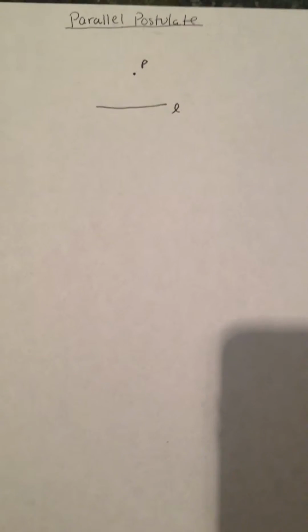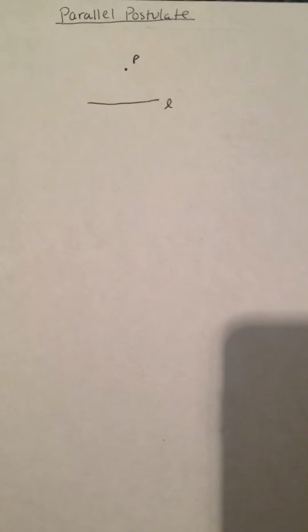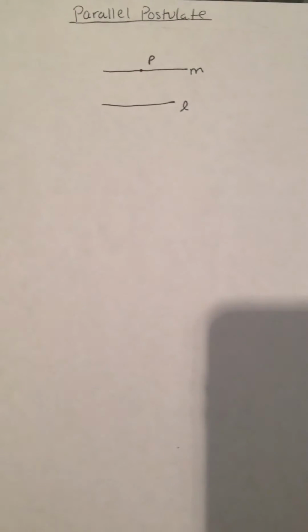So he begins this proof by assuming that there is at least one line through P that is parallel to line L, and he is able to construct this line by proposition 131, which he has already proved, that states that you are able to draw a straight line through any point that is parallel to a given straight line. So he's able to construct line M that is parallel to line L.